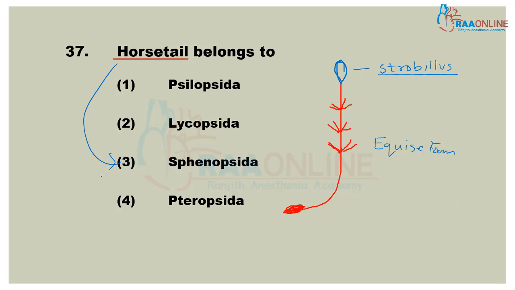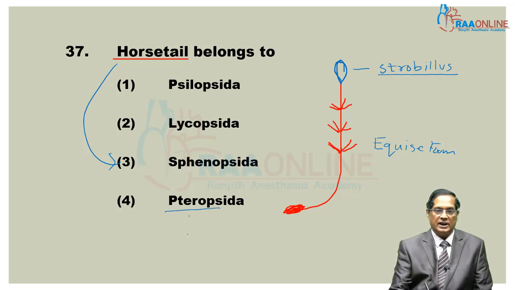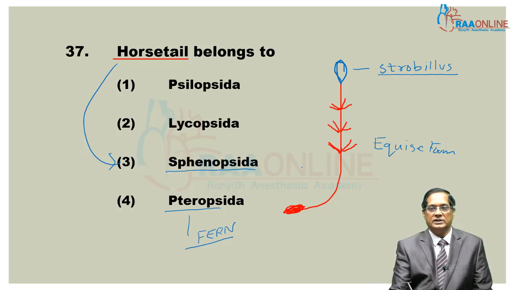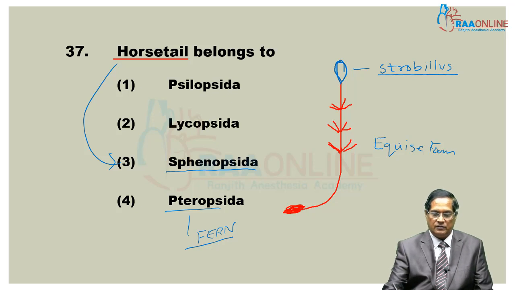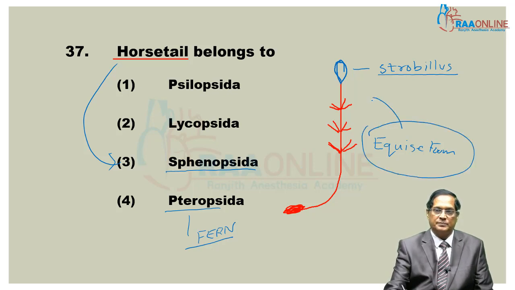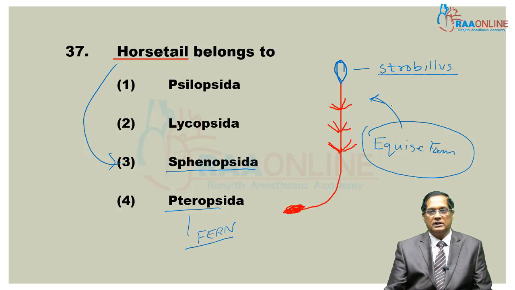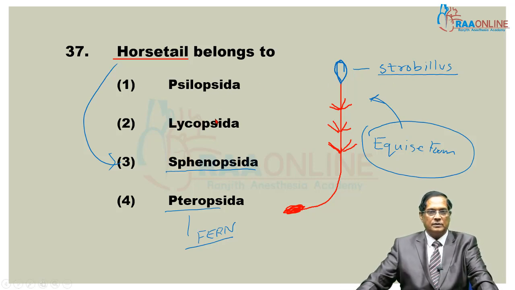These are the 4 classes of pteridophytes: Psilopsida, Lycopsida, Sphenopsida, Pteropsida. Ferns are members of Pteropsida, whereas horsetail is Equisetum. This is its picture, a diagram here. It is also called horsetail, and it is a member of the Sphenopsida class.